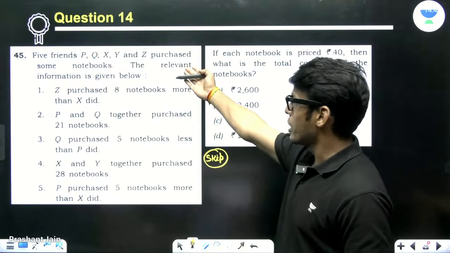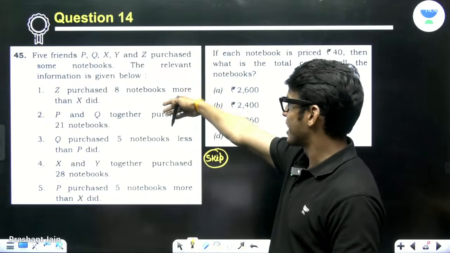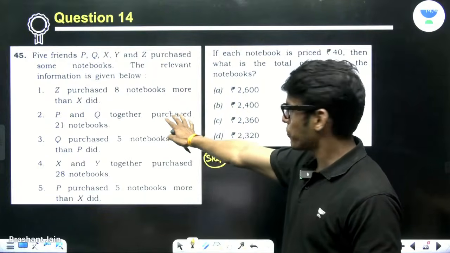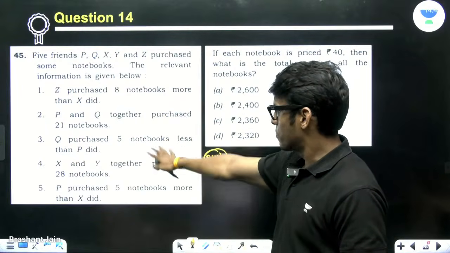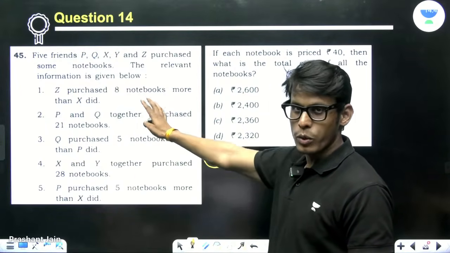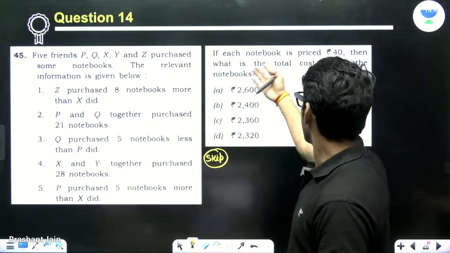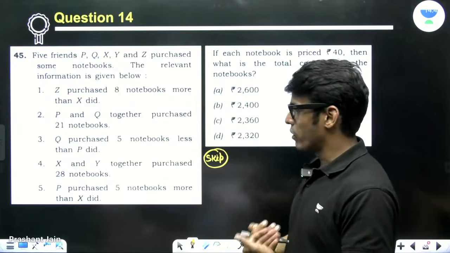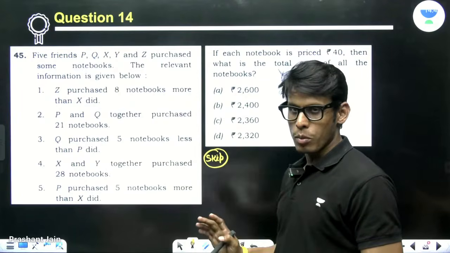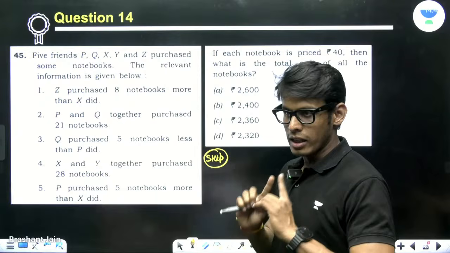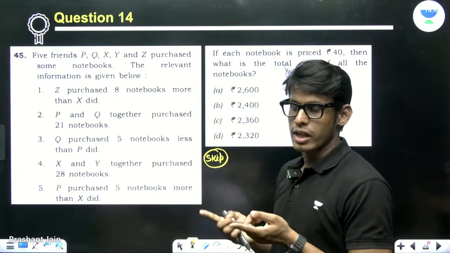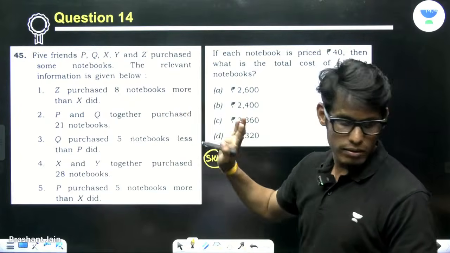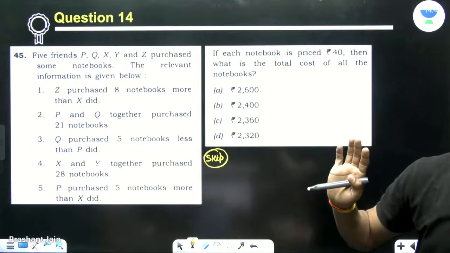It's a story of notebooks of 5 kids, right? It's basically an algebra problem. You will have a lot of equations and then you will solve them and eventually you will get the answer, right? So if given infinite amount of time, it is a doable problem. But considering that we have paucity of time, we are better off skipping it.